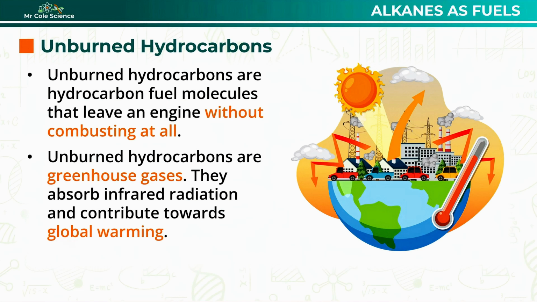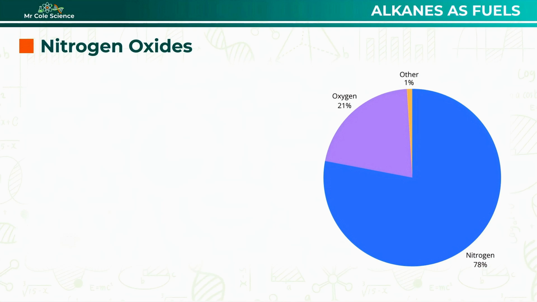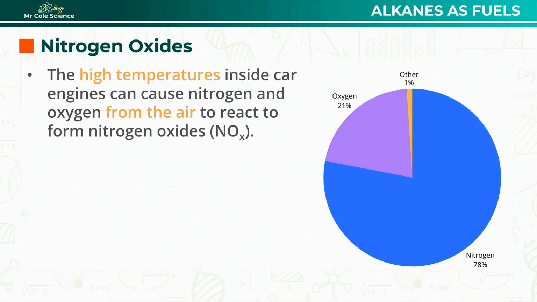Our next pollutant we need to look at is actually a little unusual, since it's formed from the air itself. The air around us contains roughly 78% nitrogen and 21% oxygen, and normally these two gases don't tend to react with each other. But inside an engine, temperatures can become extremely high. At these high temperatures, nitrogen and oxygen molecules from the air can react together to form nitrogen oxides, or NOx.